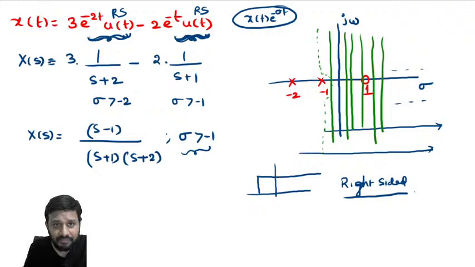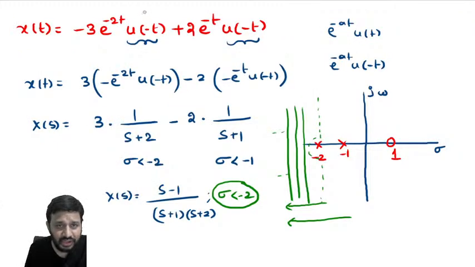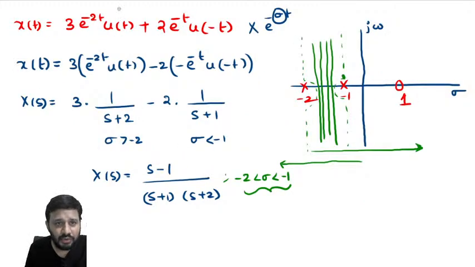Observe. Now if your signal is a linear combination of two signals, both of which are left sided, now what will happen? ROC is left side of the leftmost pole. If your signal is a linear combination of two signals of which one is right sided and the other is left sided, then the ROC becomes a strip. ROC is a strip in the S-plane.